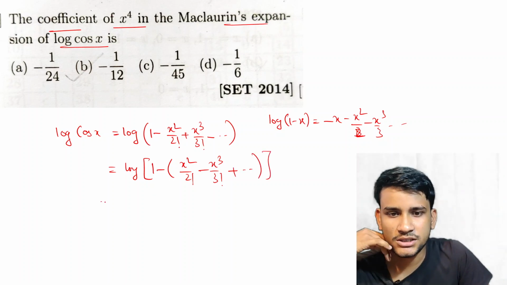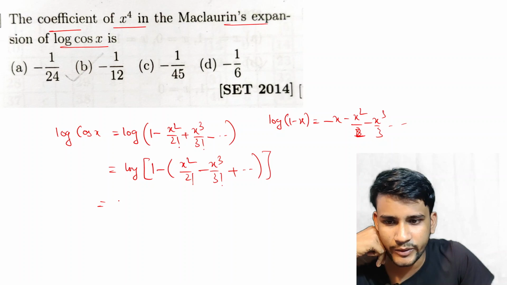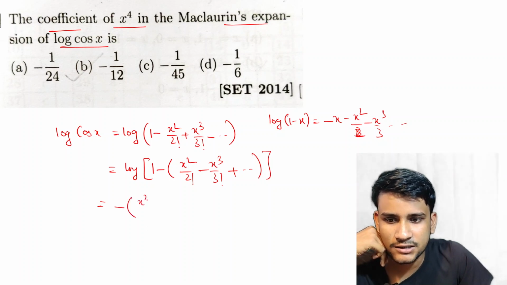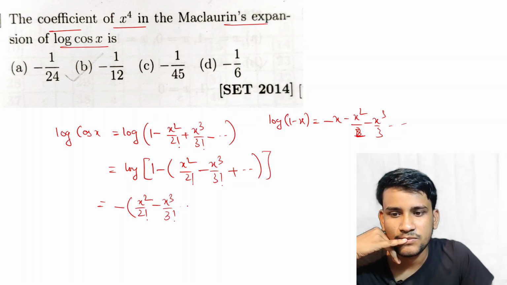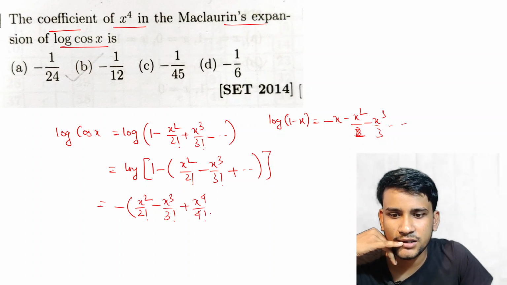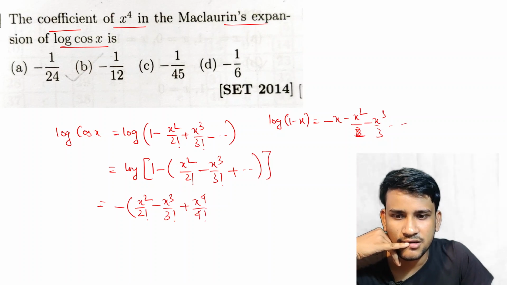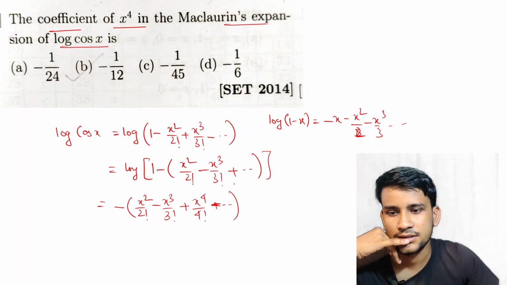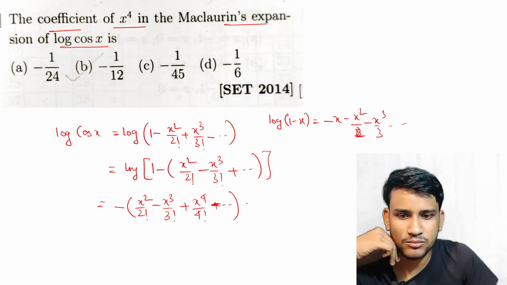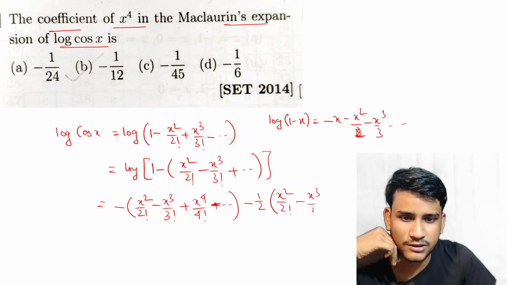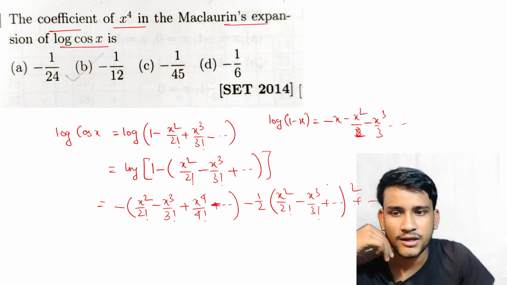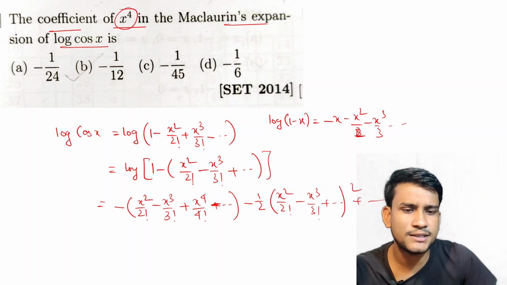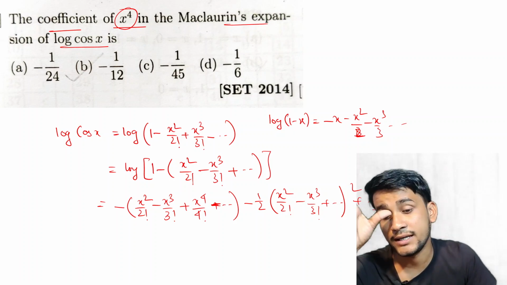So this is equal to log of, this means minus of x square by 2 factorial minus x cube by 3 factorial plus x to the power 4 by 4 factorial, and so on, minus 1 by 2 into x square by 2 factorial minus x cube by 3 factorial plus so on, this square and plus so on, because we need the coefficient of x square, and these terms contain the higher terms of x square, okay.